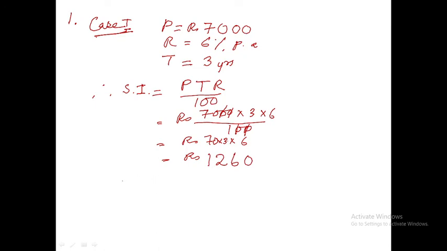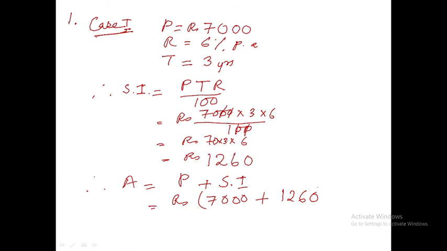So therefore amount equals principal plus simple interest, equals rupees 7,000 plus 1260. If I add these two, what we get? Rupees 8,260. So in the first case amount is this.